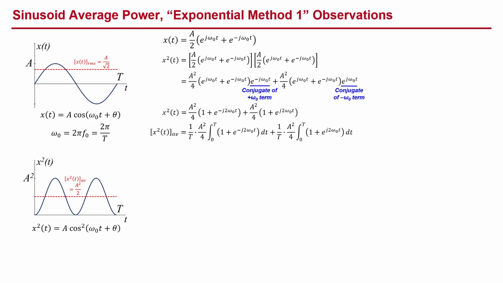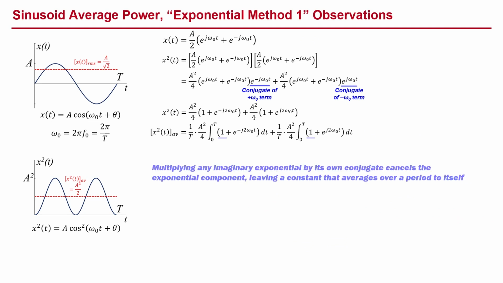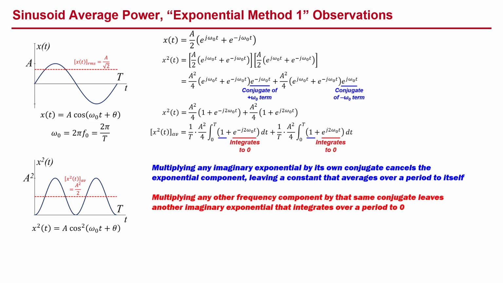Some key observations from this. Multiplying any imaginary exponential by its own conjugate cancels the exponential component, leaving a constant that averages over a period to itself. And as we just noted, multiplying any other frequency component by that same conjugate leaves another imaginary exponential that integrates over a period to 0. This seems rather useful.